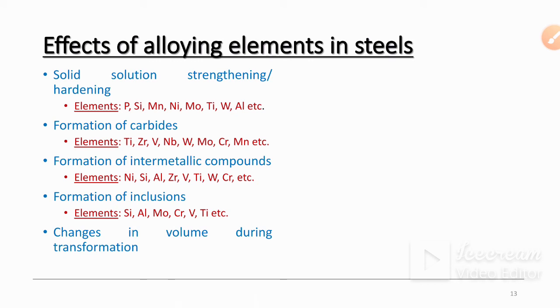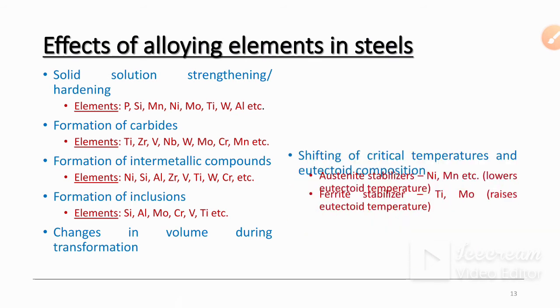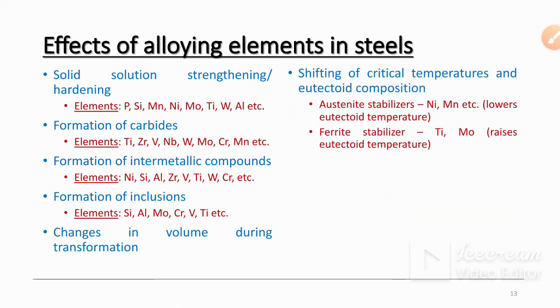Next, changes in volume during transformation. Then shifting of critical temperatures and eutectoid composition. Austenite stabilizers are nickel, manganese, etc., which lower the eutectoid temperature. Then ferrite stabilizers, titanium and molybdenum, which raise the eutectoid temperature. Then for lowering of the critical cooling rate, manganese, molybdenum, chromium and nickel are used.